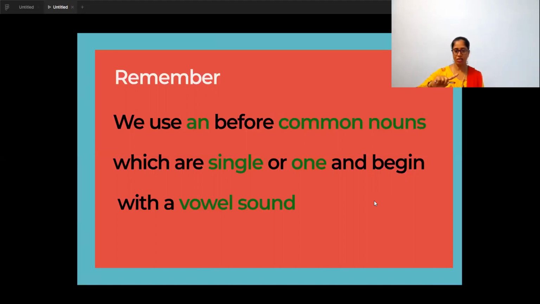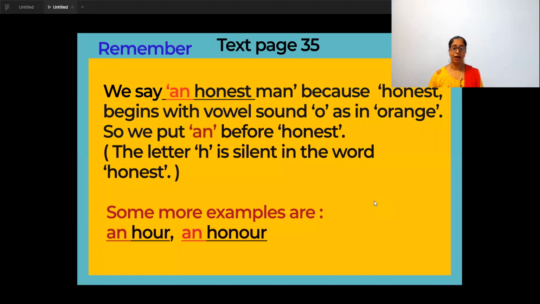And if it is a consonant sound, you will use a. So now, here, some exceptions, a few exceptions, where you have to be very careful. It's not actually an exception. Here, there are a few where you can get confused. So, this also you will write in your notebook. It is given in the textbook, page 35. Let me explain it to you.